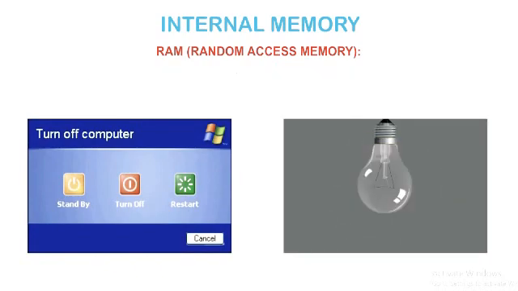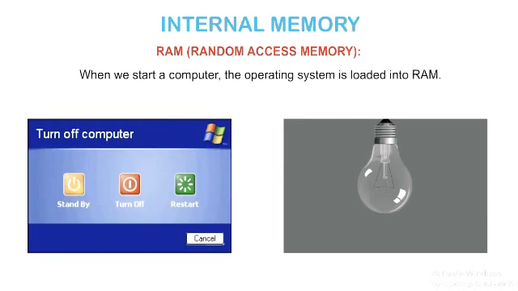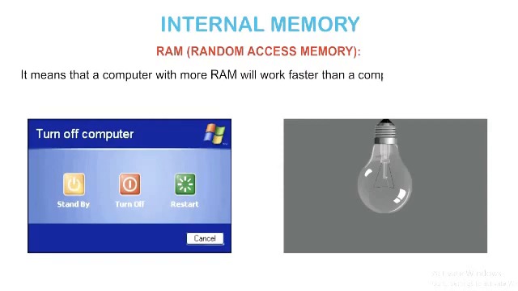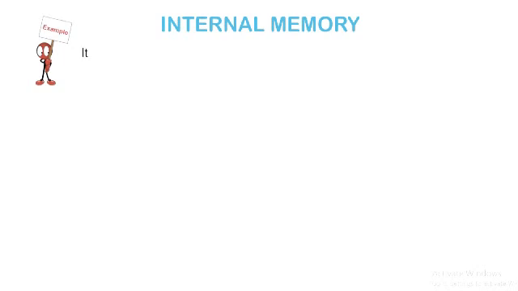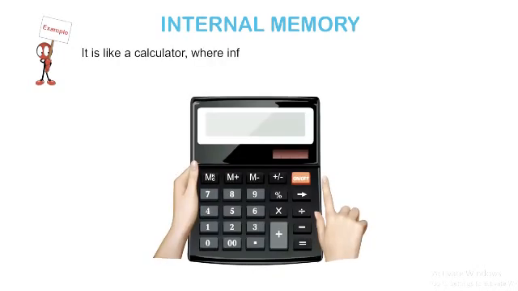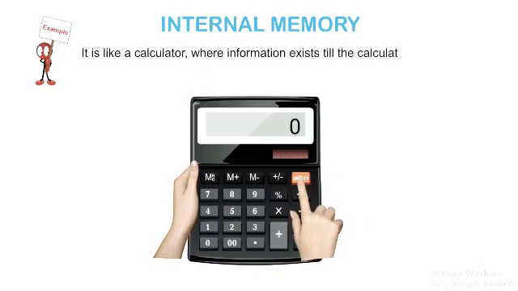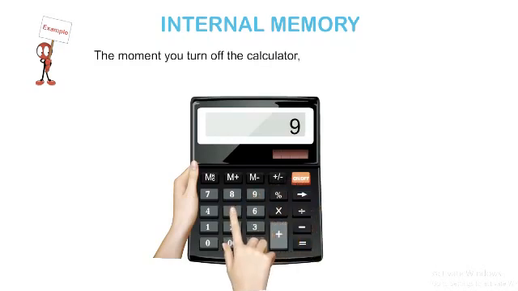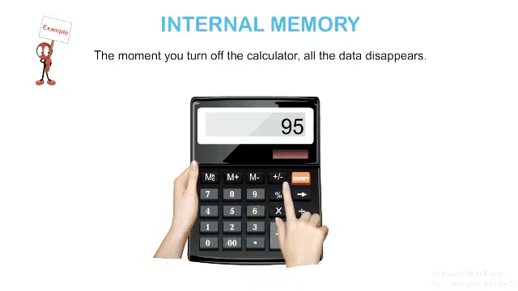When we start a computer, the operating system is loaded into RAM. Even any software that we run is also loaded into RAM. It means that a computer with more RAM will work faster than a computer with lesser RAM. For example, it is like a calculator where information exists till the calculator is on. The moment you turn off the calculator, all the data disappears.